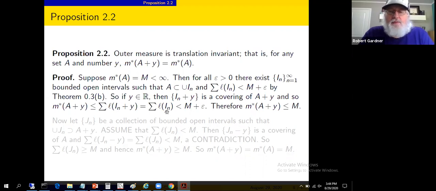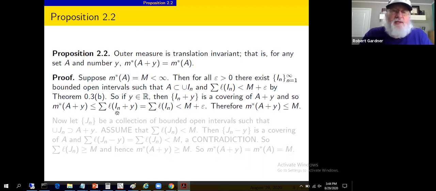The length is B sub 1 minus A sub 1, right-hand endpoint minus left-hand endpoint. Well, what if you translated that interval by y? Then I'd add y to the left-hand endpoint, I'd add y to the right-hand endpoint, and when I took right-hand endpoint minus left-hand endpoint, the plus y's would cancel out, I'd get B1 minus A1 again. Yeah, length is translation invariant, simply based on the way that it's computed.